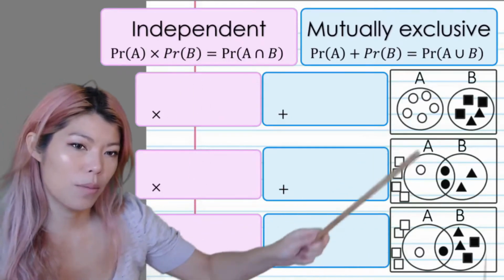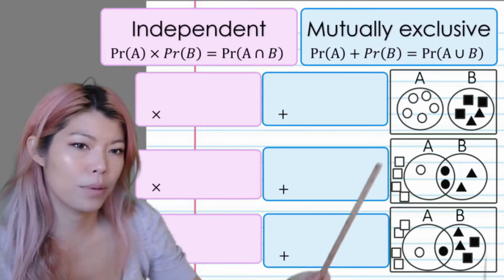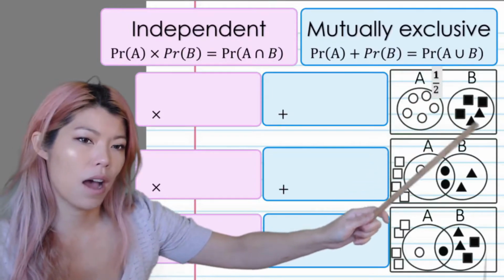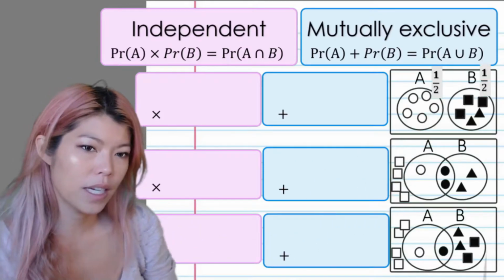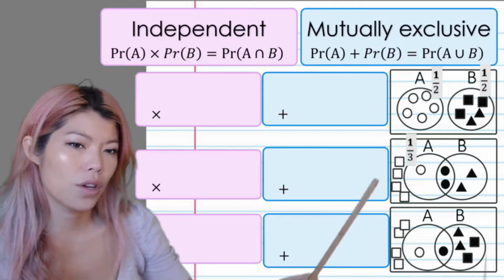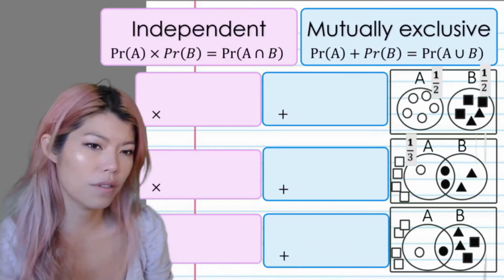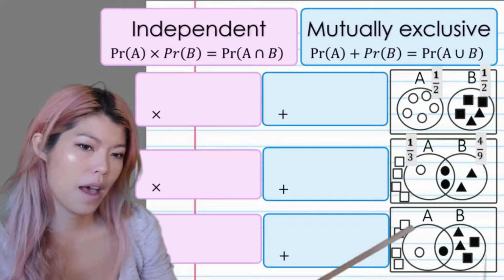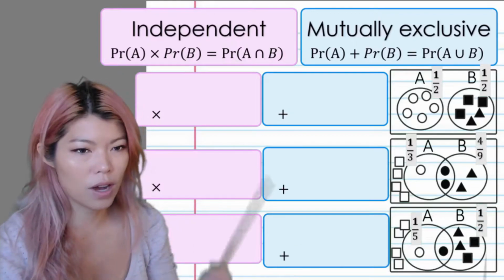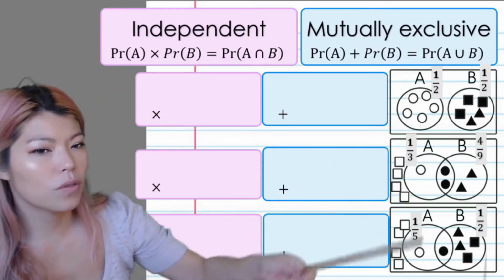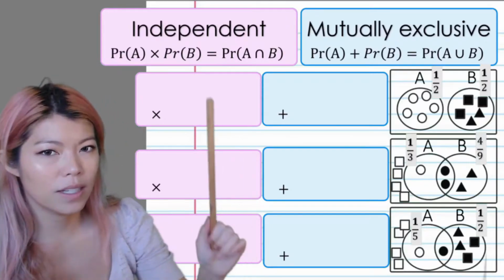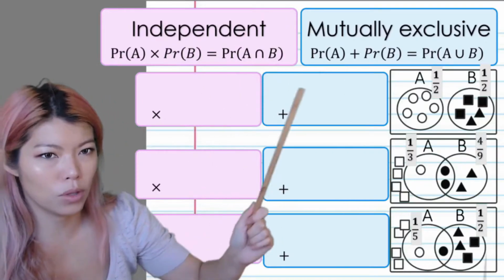First of all, let's look at the probabilities of A and B in these three examples. So we have 5 out of 10 for A, so a half, and 5 out of 10 for B, so a half. Here we have 3 out of just 9, so a third for A, and here we have 4 out of 9 for B. Here we have 2 out of the 10, or a fifth for A, and we have 5 out of 10, or a half for B. I'm giving you these three examples because the answers are going to be slightly different, and we will see how we say whether they're independent or mutually exclusive.